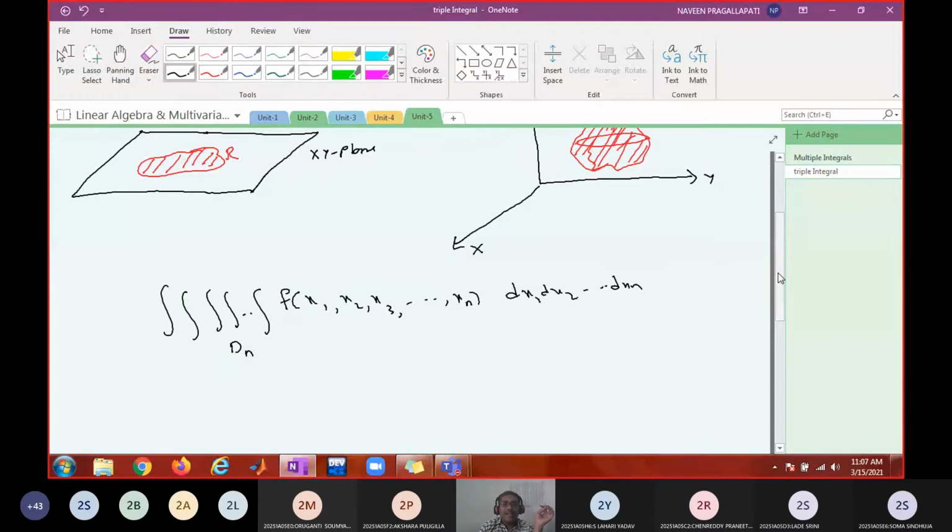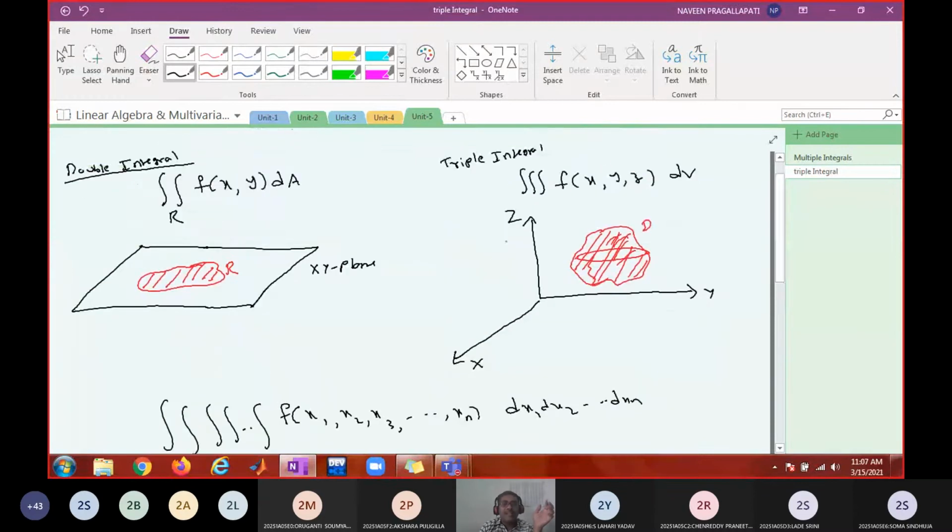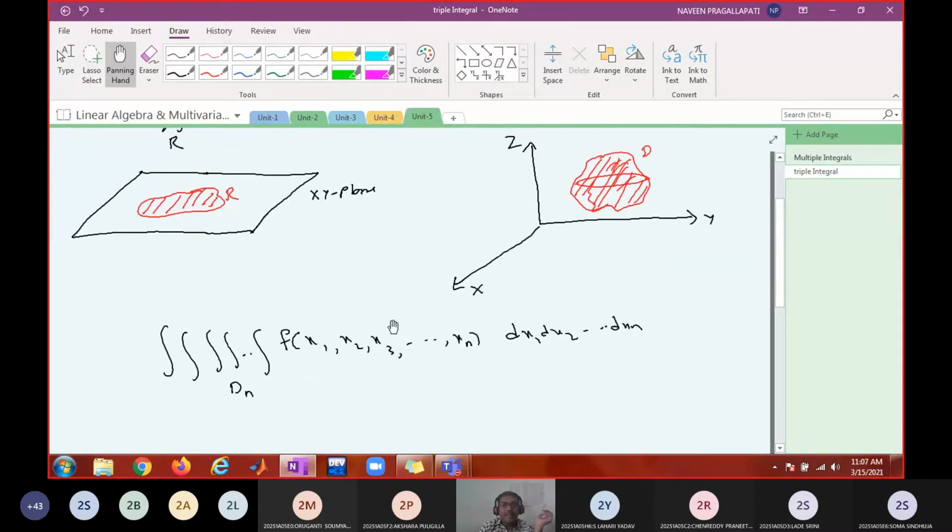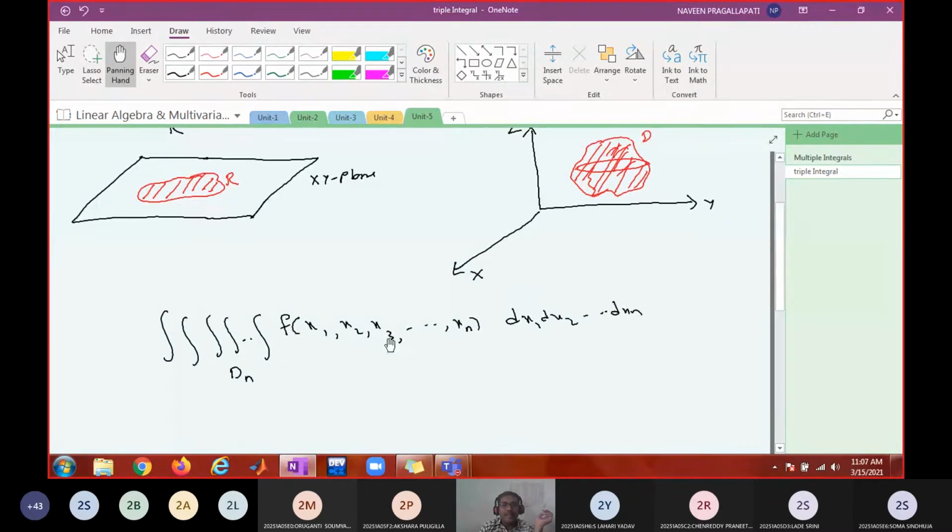So this is a multiple integral. This concept can be generalized to functions of n variables also. But our discussion is over double integral and triple integral only. Once you understand the procedure, you can do a similar thing for the n-dimensional case also.